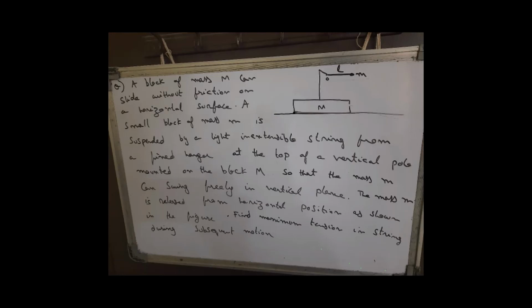Also the particle should be performing circular motion in the reference frame of M, so its velocity should be tangential in the reference frame of capital M. So Vy by Vx into (1 plus small m by capital M) will be tan theta. So we know one relation between Vy and Vx. Then the energy equation gives us Vx at some general instant.